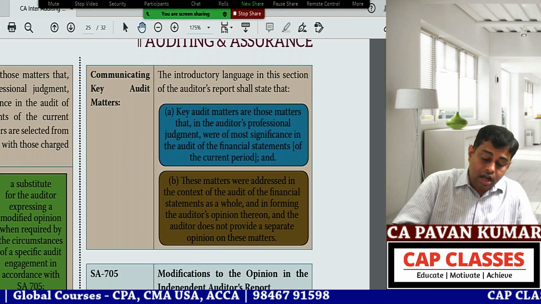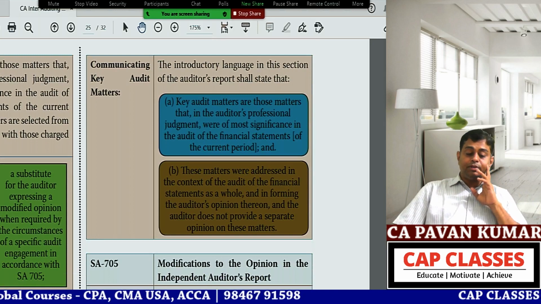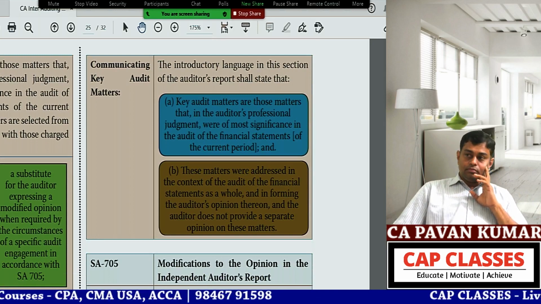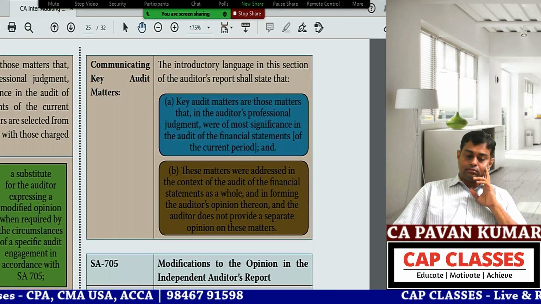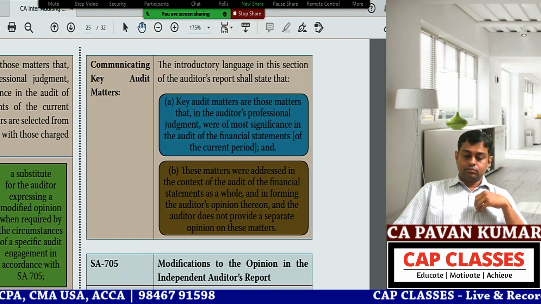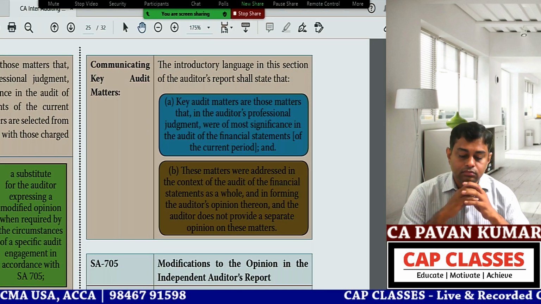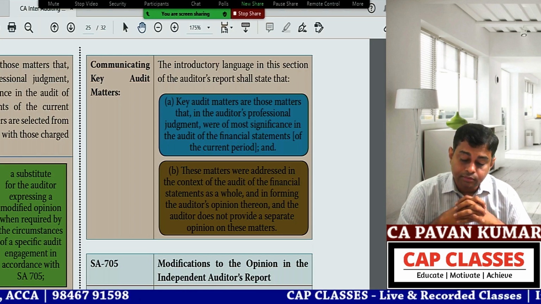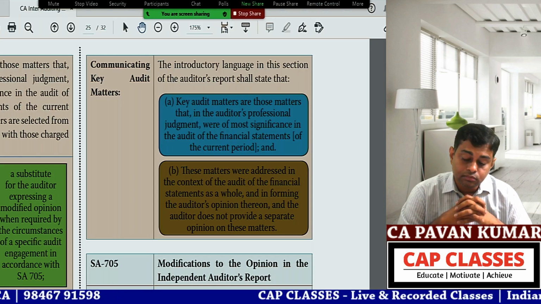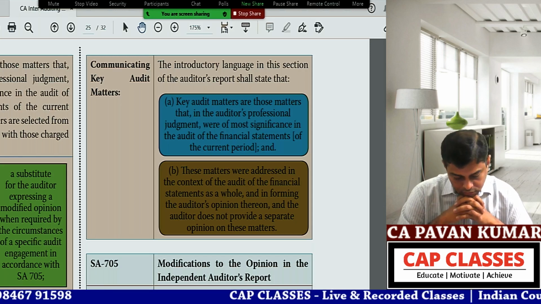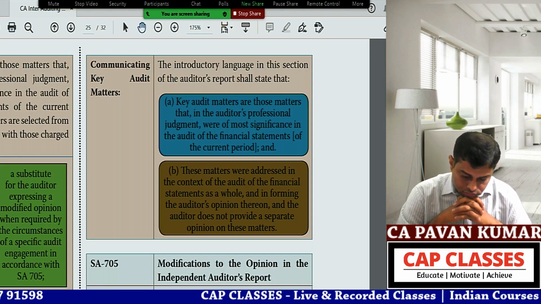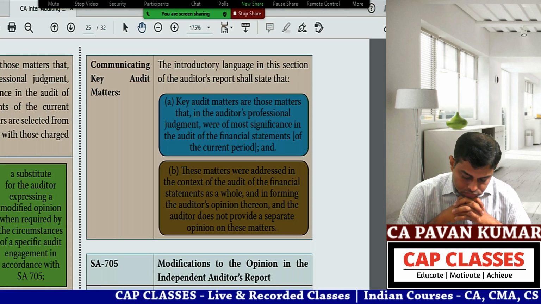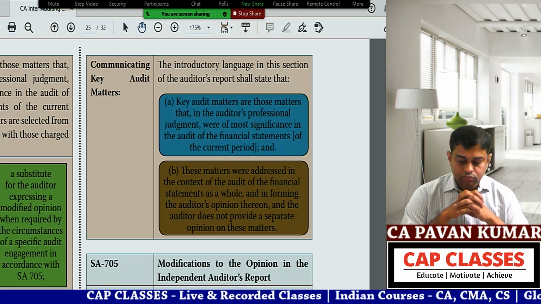Next, how to communicate. Read this one. Communicating key audit matters. The introductory language in this section of the auditor's report shall state that key audit matters are those matters that, in the auditor's professional judgment, were of most significance in the audit of the financial statements of the current period, and these matters were addressed in the context of the audit of the financial statements as a whole and in forming the auditor's opinion thereon, and the auditor does not provide a separate opinion on these matters.